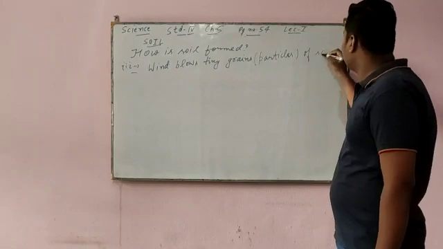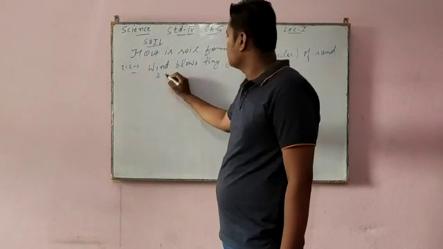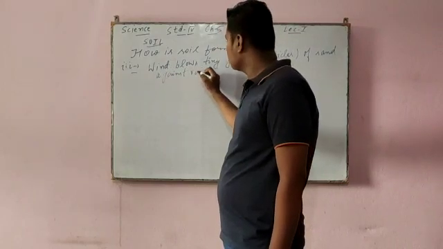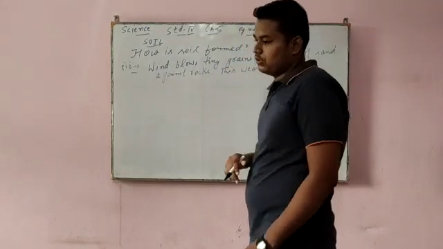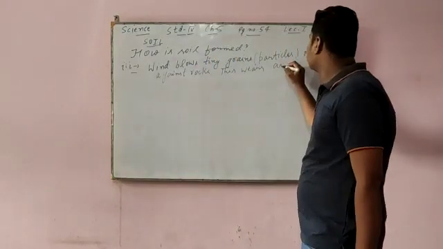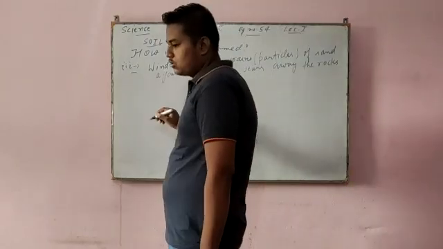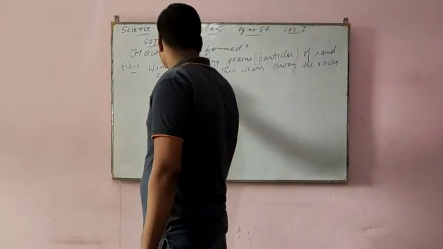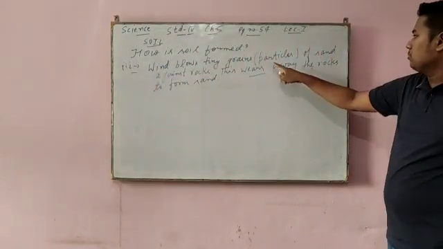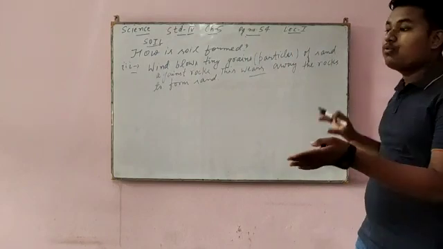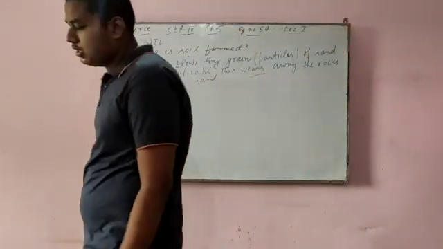Particles of sand against rocks, and this wears away the rocks to form sand. Wears means the small particles of sand are forced against the rocks, and the small pieces of rock change into sand.